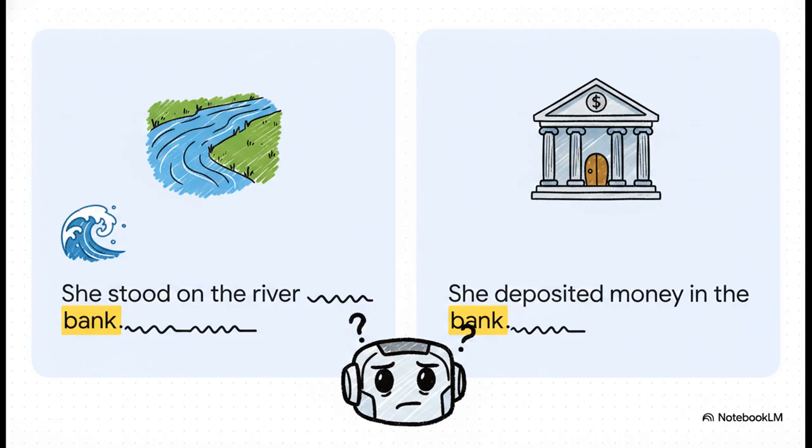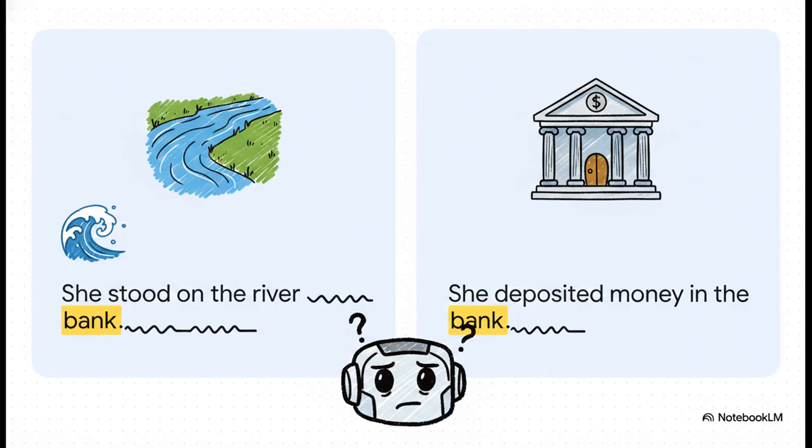Think about it in two totally distinct contexts. She stood on the riverbank versus she deposited money in the bank. Now, to a machine just parsing strings of text, the character sequence BANK is structurally identical in both sentences. This brings us to the well-known challenge of polysemy, where a single word has related multiple meanings, or homonymy, where a word has completely unrelated meanings, like our bank example.